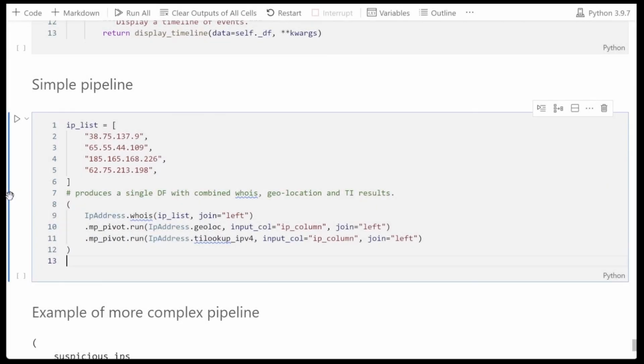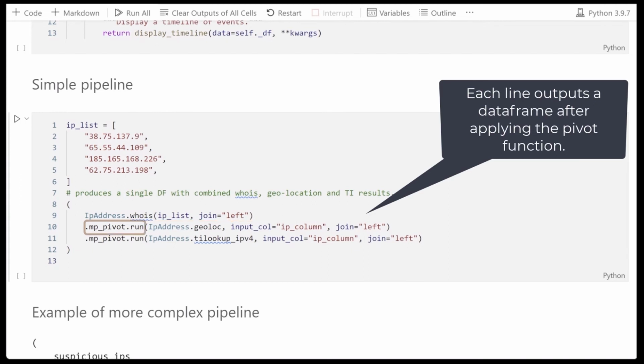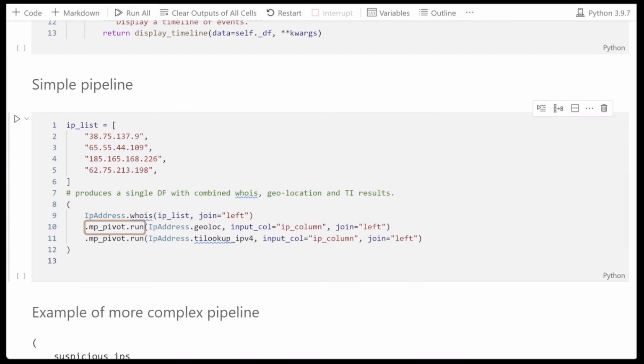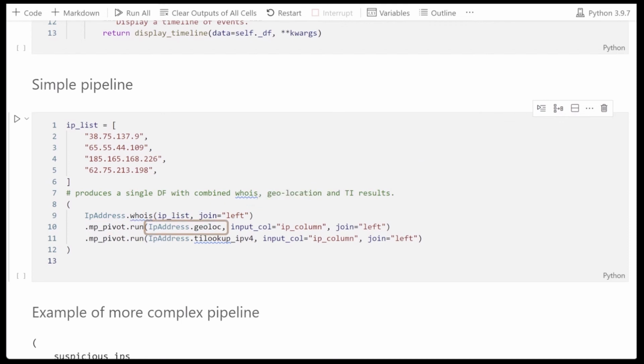In this section, we look at some of the things we talked about earlier, bringing things together in a composable pipeline. So our starting point is a list of IP addresses. We're going to pass them to the whois function from the IP address, and we have a specially defined pandas accessor that allows us to run additional pivot functions and pass them the arguments they require. And in each case, we're going to be joining the input to the output.